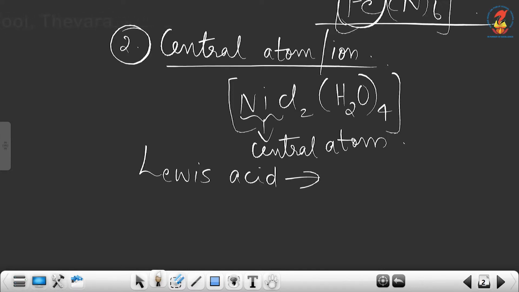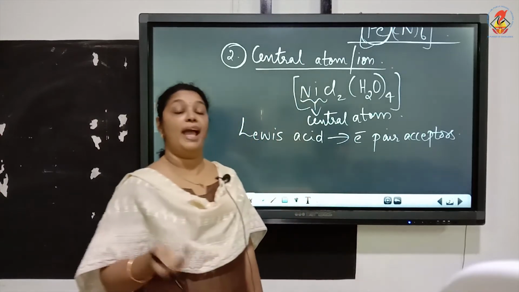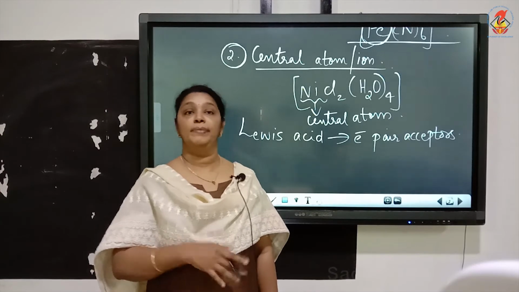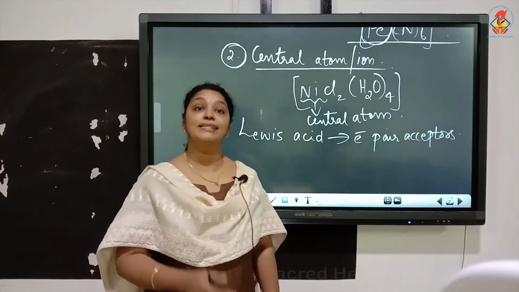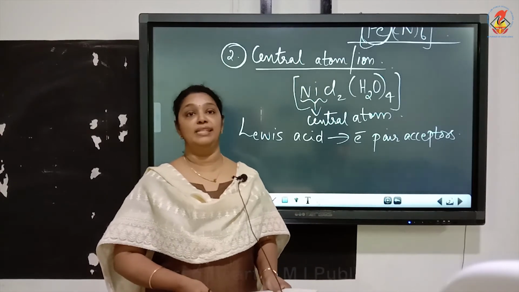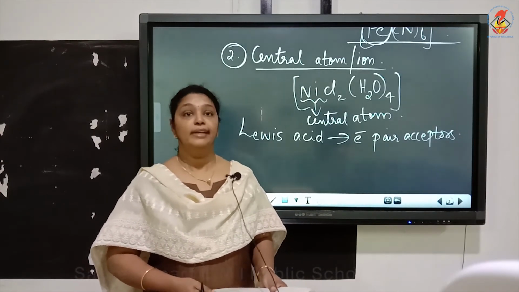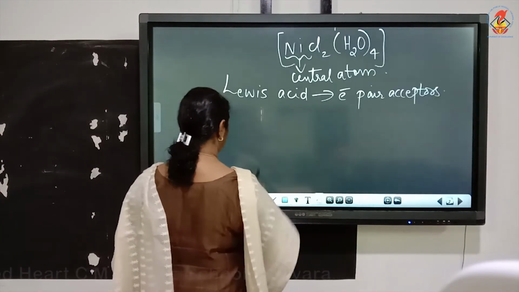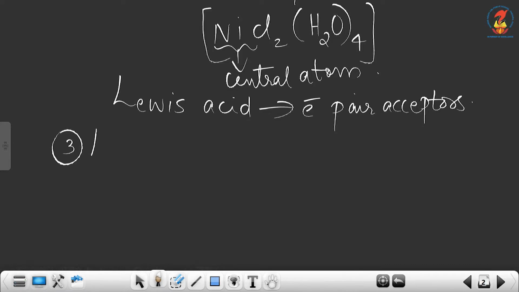Now, what are Lewis acids? Lewis acids are electron pair acceptors. We know that the central atom accepts electron pairs from the ions or neutral molecules bonded to it. So, we can call the central atom a Lewis acid. So, that was the second term, the central atom or ion. Now, the third term is ligands.